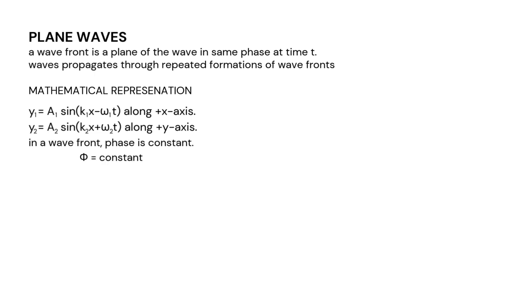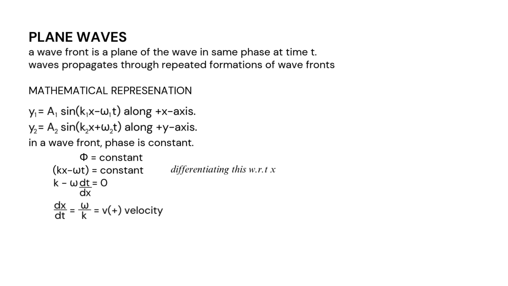In a wavefront, we see that the phase is constant. So if the phase is constant, then kx − ωt, which is the phase, is also constant. When we differentiate this with respect to t, we have k dx/dt − ω = 0. Transposing, we get dx/dt = ω/k, which is the velocity in the positive direction.